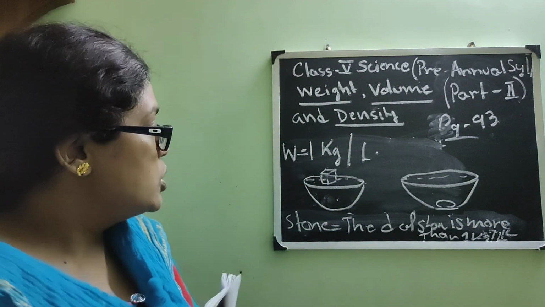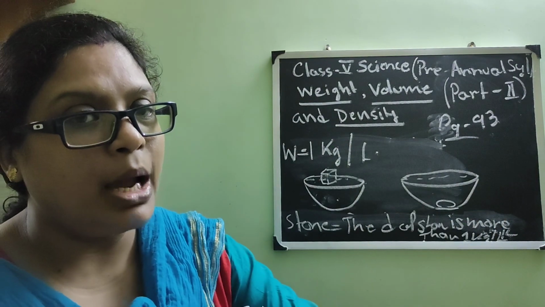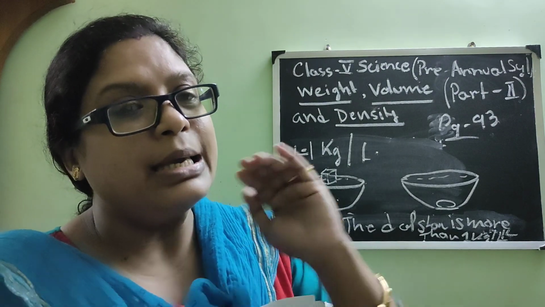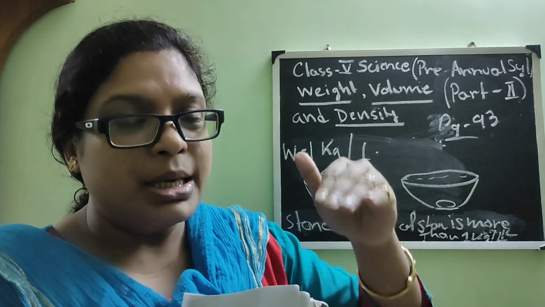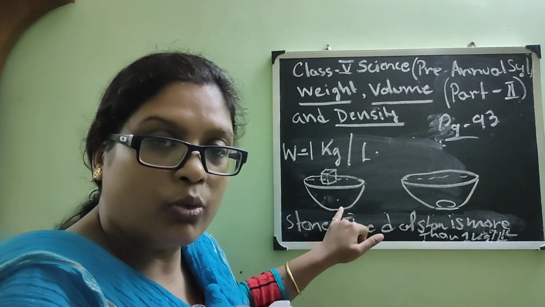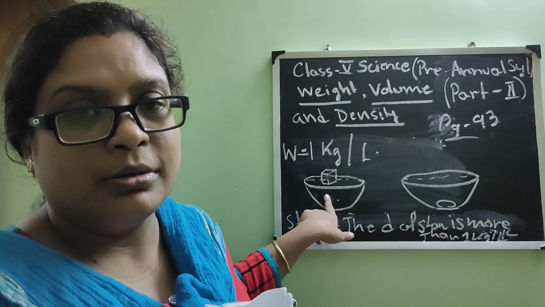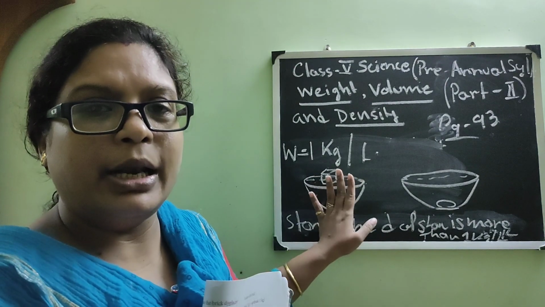Am I clear? You have to keep two things in mind. When something is floating, meaning it is not going down, it is less dense than the material it is on, maybe water, maybe anything, whatever it may be.